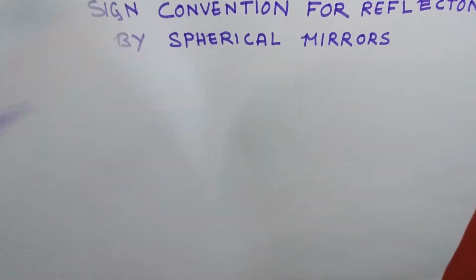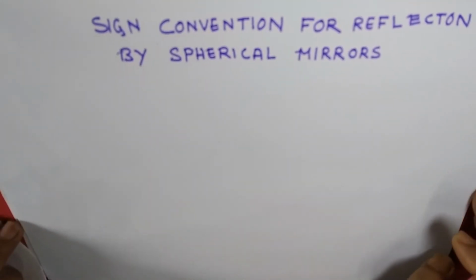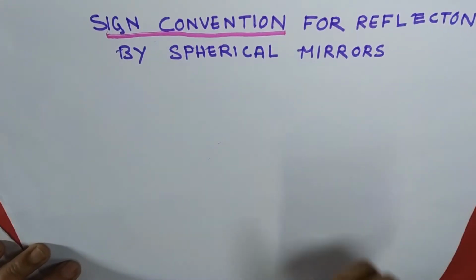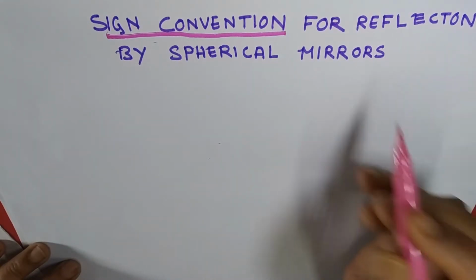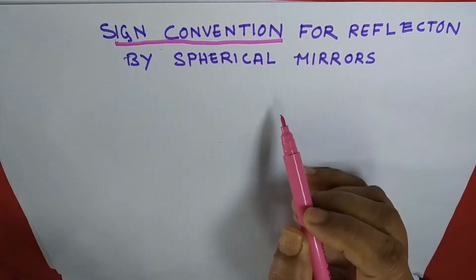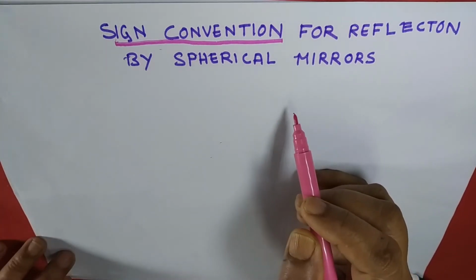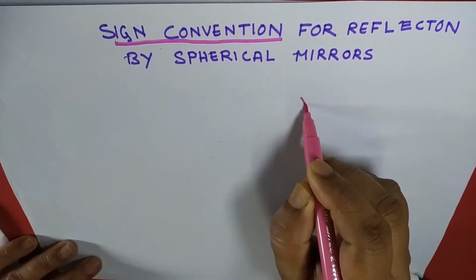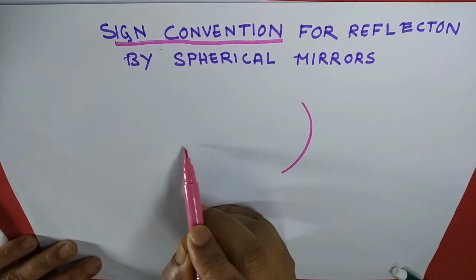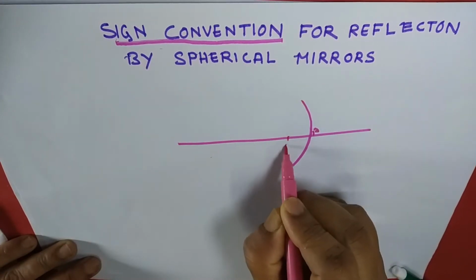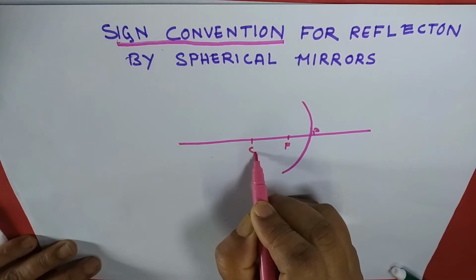Now the next part, a very important part of reflection by spherical mirrors, is the sign convention. When reflection takes place by mirrors, we use some signs, and this is called the sign convention. This is a concave mirror. This is the principal axis, this position is called the pole, you know it, this is the focus, and this one is the center of curvature.